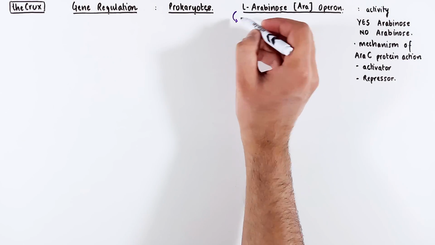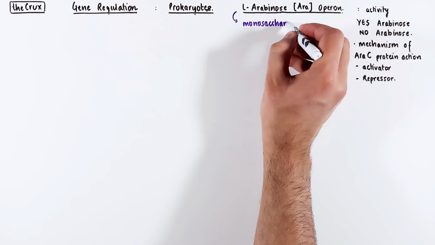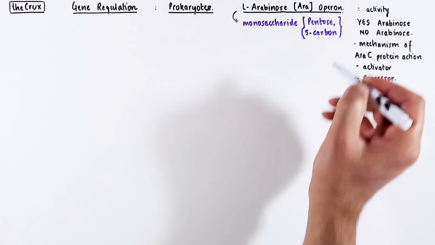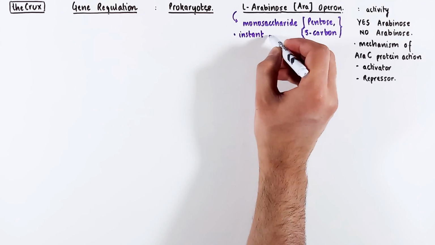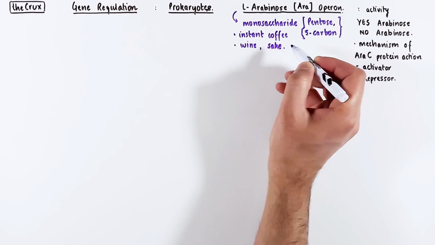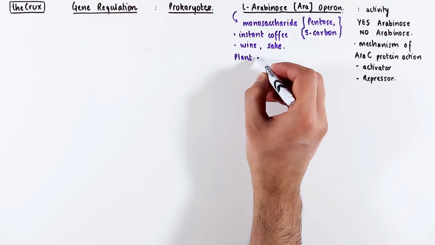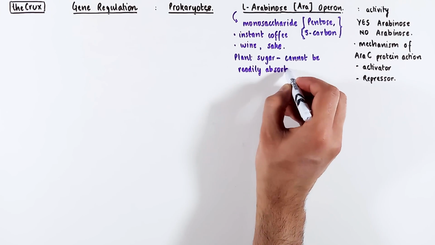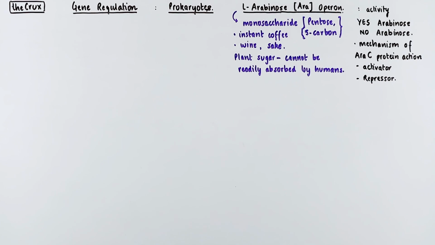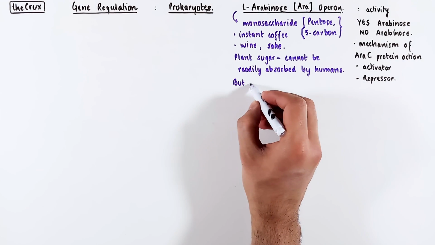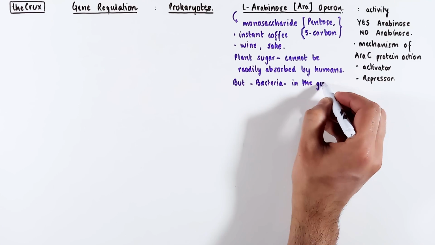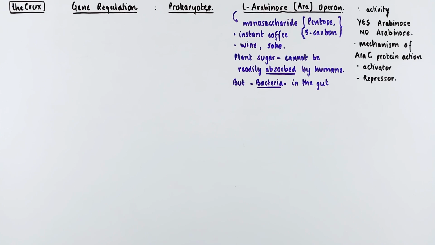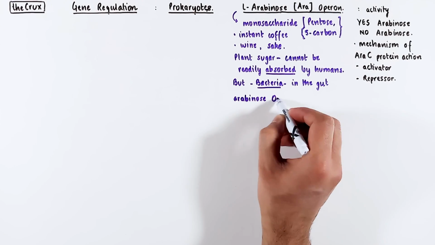In case you don't know, arabinose is a monosaccharide. It is a pentose sugar, meaning that it has 5 carbons in its backbone. Arabinose is commonly found in instant coffee, wine, and even sake. Essentially, it is a plant sugar, but humans have a tough time absorbing or digesting this specific sugar. However, bacteria living in our gut, or just in general as well, can easily absorb or digest arabinose. The arabinose operon is the system in bacteria that helps in the digestion or absorption of arabinose.